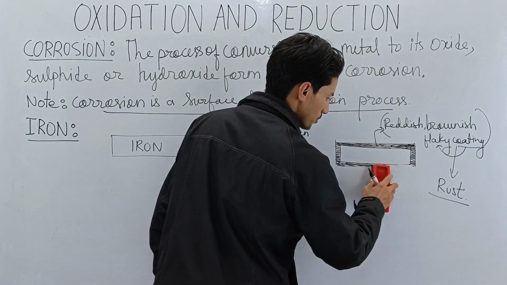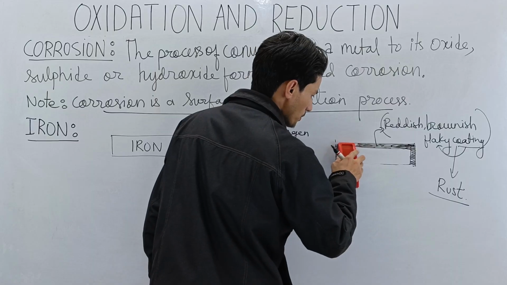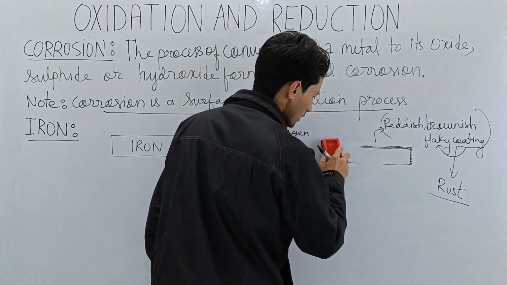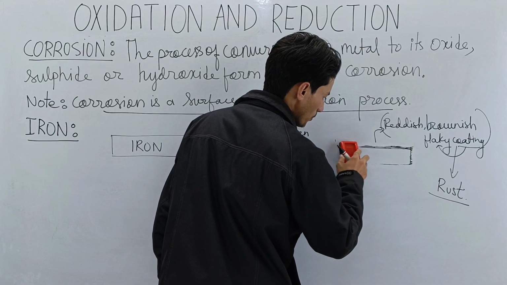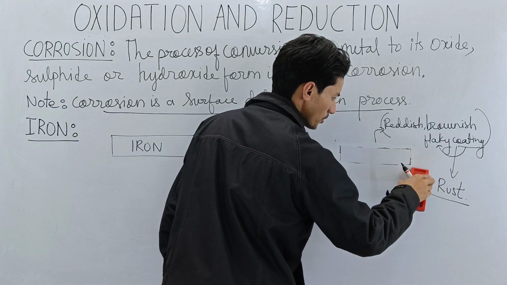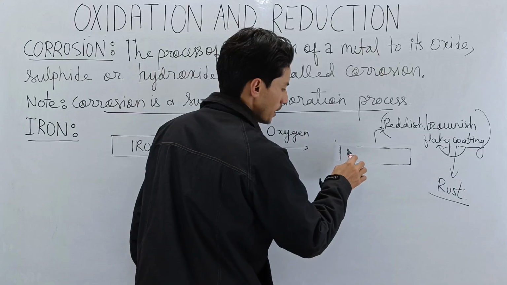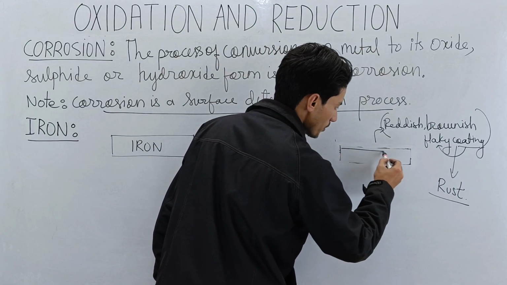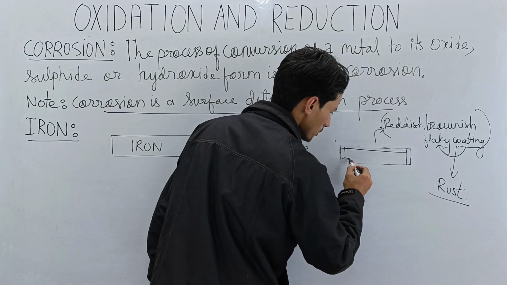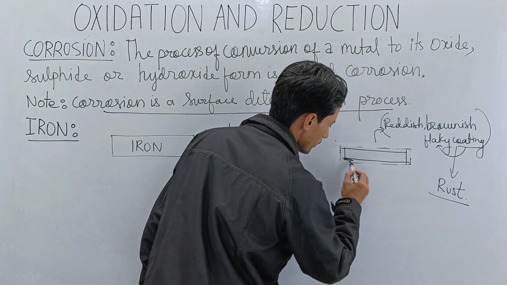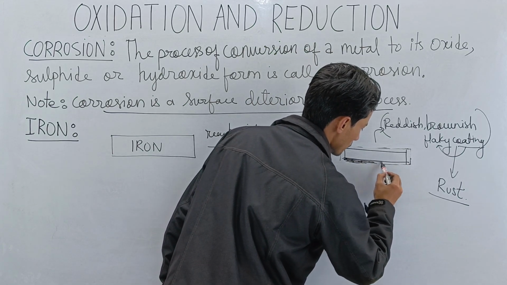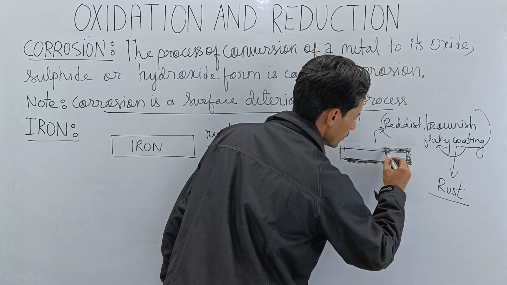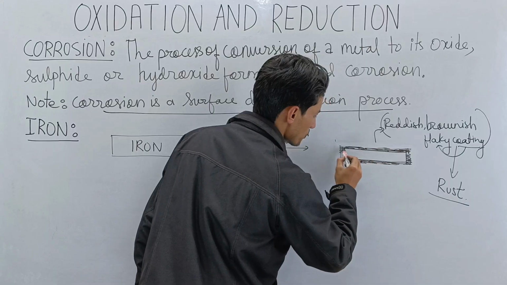Since it is flaky in nature, this coating which is deposited will peel off in due course of time, and then what happens? A fresh layer of iron will be exposed again, and then the same coating will take place on the fresh layer of iron. Again here corrosion will take place. So rusting will happen here. So the reddish brownish coating will be formed again on this new exposed layer.